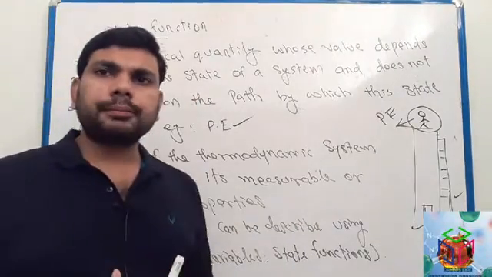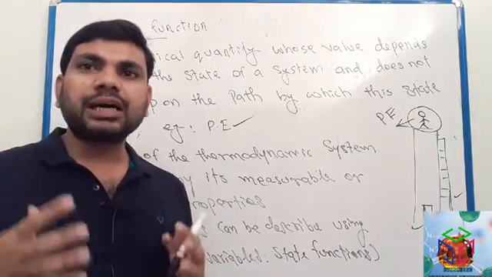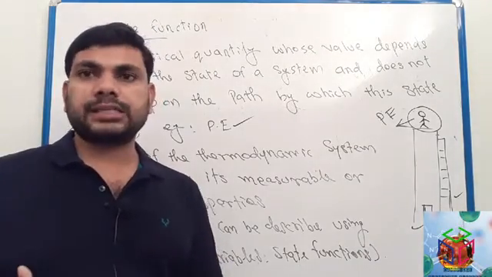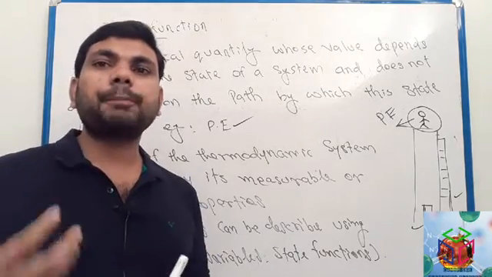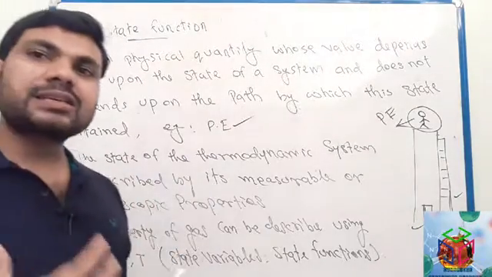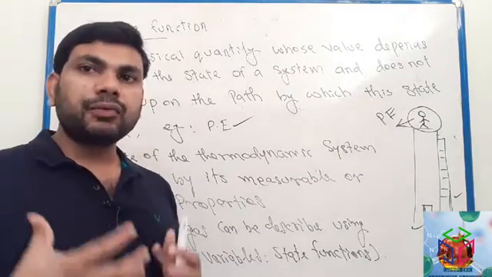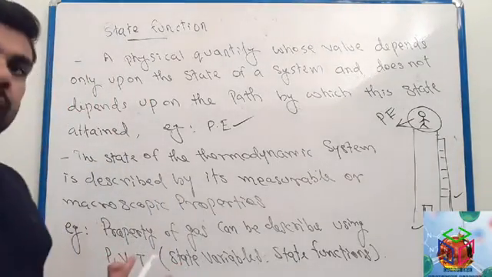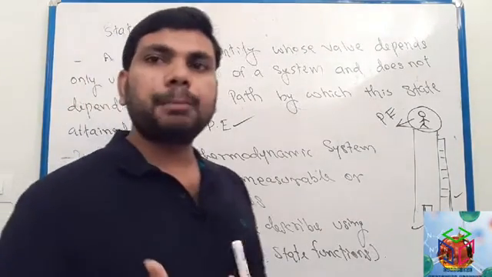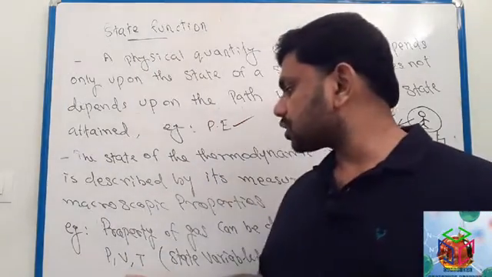Look here, next one. The state of a thermodynamic system can be described with the help of measurable properties or macroscopic properties. For example, imagine some gas. The properties of the gas can be explained with the help of temperature, pressure, volume.